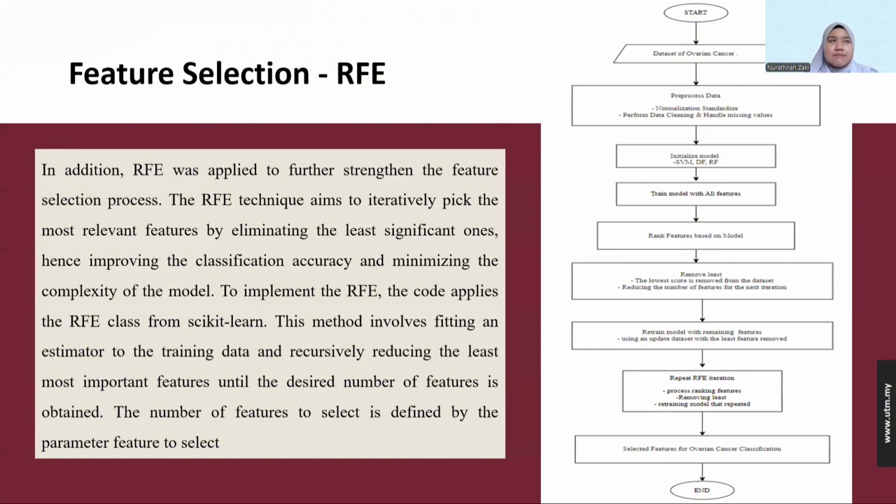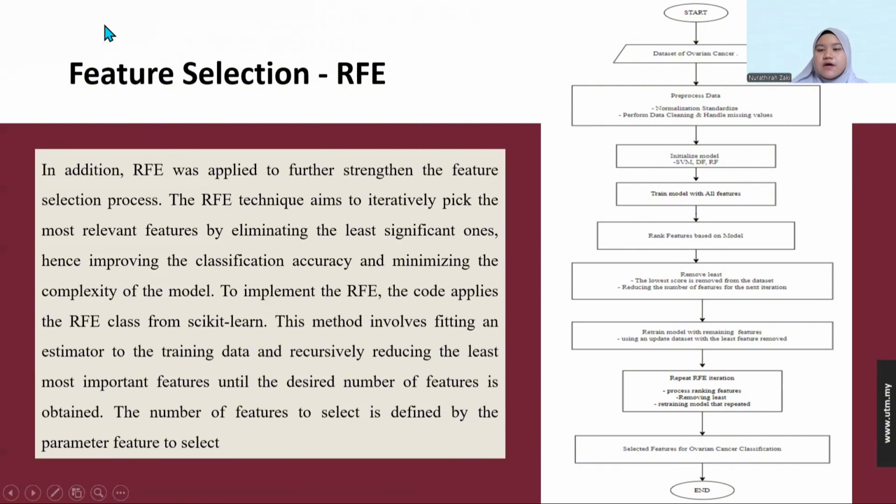To implement RFE, the code applies the RFE class from scikit-learn, which involves fitting an estimator to the training data and recursively reducing the list until the desired number of the most important features is obtained. The number is defined by the parameter of selected features. This is the flowchart of the RFE.